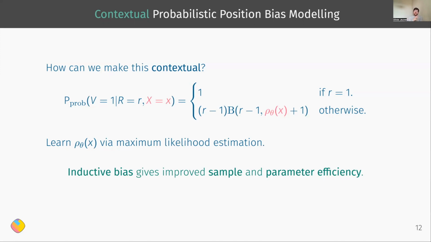Whereas normally your function would have to take in the rank and output the position bias at that rank. In this framework, we just need a very, very simple function that maps it to a single scalar, and this scalar goes into the Yule-Simon distribution.